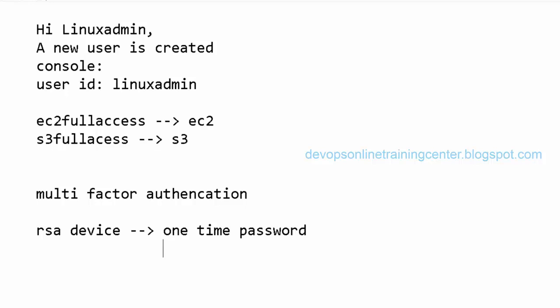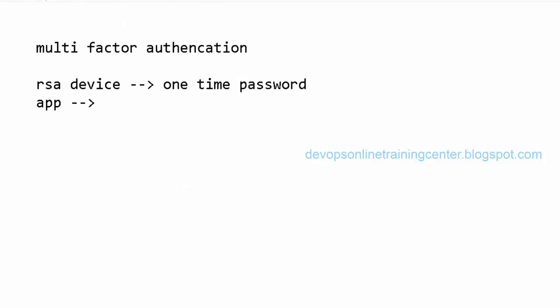I'm just trying to say, is this true for only the EC2 user, or is it going to be true for all the users? Because any user we create also has to do the same process. They have to use the RSA device, but it's not only an RSA device. Now a device is not required, there is an authenticator app in mobile. Yeah, I have installed the app. Using that as well we can do it, and it is not only for this user. For any user we can set up multi-factor authentication.